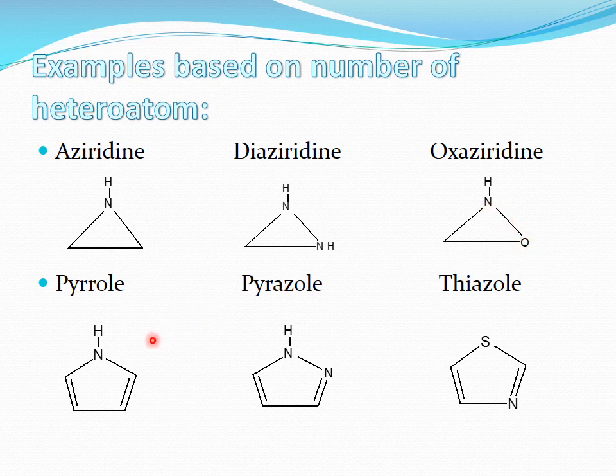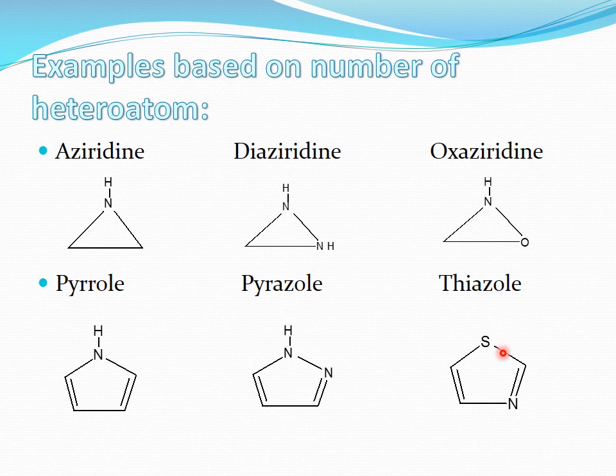Now similarly, we can apply this to the five-membered ring structure, five-membered with only one heteroatom like nitrogen. The name of this compound is pyrrole. Similarly, the next one, again a five-membered ring structure containing two heteroatoms, but these heteroatoms are the same. Both are nitrogen. So the name is pyrazole.